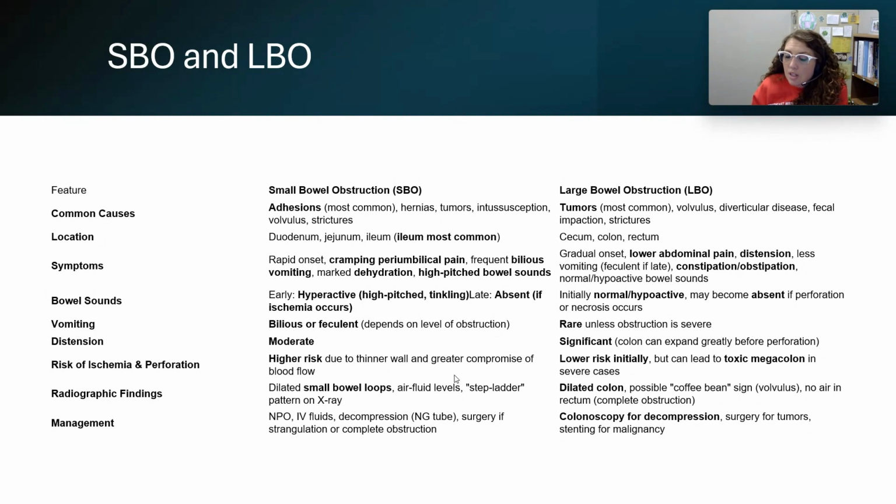Distension, because you don't have as much buildup, and the small bowel isn't quite as capable of expanding like the large colon. So you have much more distension with a large bowel versus a small bowel. Risk of ischemia and perf, there's a higher risk from a small bowel because of the thinner wall and greater compromise of blood flow. But then large bowel, it's lower risk initially, but can lead to toxic megacolon in severe cases. You've got your radiographic findings of dilated small bowel loops and air levels, stepladder patterns on x-rays, and then a dilated colon is your most common with a large bowel. And then your different management for each.